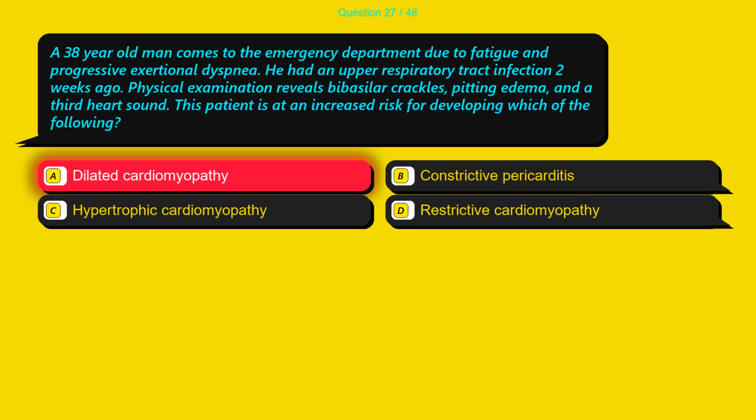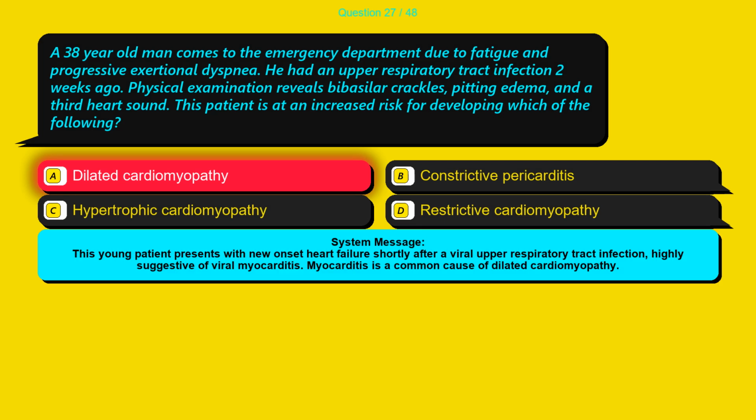The correct answer is option A, dilated cardiomyopathy. This young patient presents with new-onset heart failure shortly after a viral upper respiratory tract infection, highly suggestive of viral myocarditis. Myocarditis is a common cause of dilated cardiomyopathy.